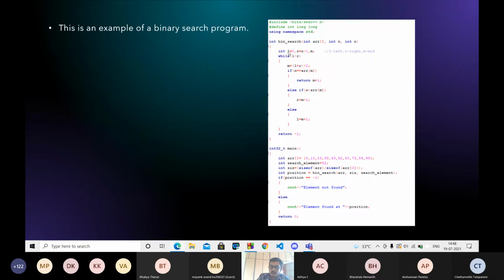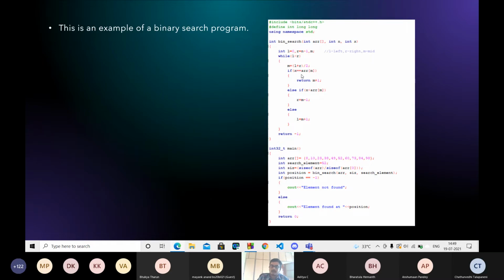We define two extreme positions, L equals 0, the left pointer, and R, the right pointer. They are the extrememost positions, 0 being the leftmost and n minus 1 being the rightmost, because arrays are 0-indexed, we know that. So while L is less than R, we define M to be the average index of the positions L and R, which is (L plus R) by 2.